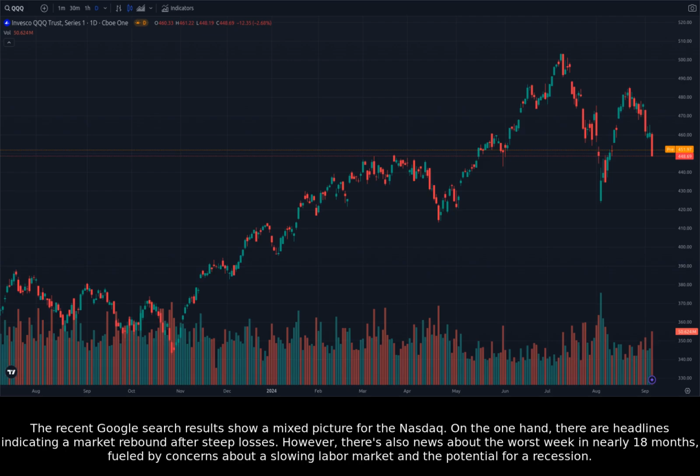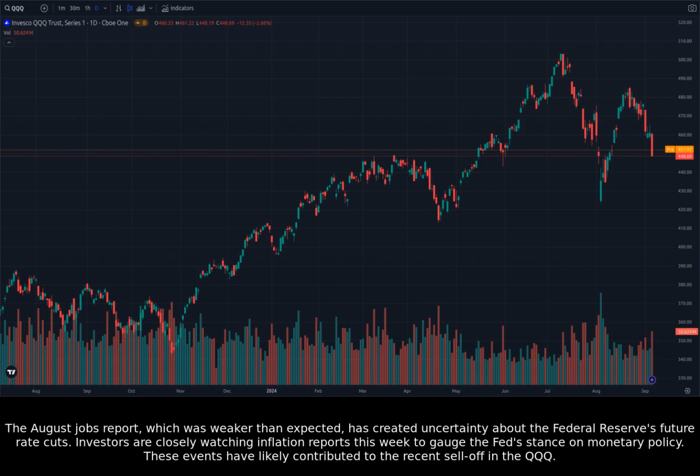The recent Google search results show a mixed picture for the Nasdaq. On the one hand, there are headlines indicating a market rebound after steep losses. However, there's also news about the worst week in nearly 18 months, fueled by concerns about a slowing labor market and the potential for a recession. The August jobs report, which was weaker than expected, has created uncertainty about the Federal Reserve's future rate cuts. Investors are closely watching inflation reports this week to gauge the Fed's stance on monetary policy. These events have likely contributed to the recent sell-off in the QQQ.